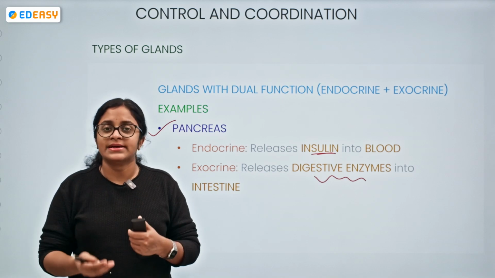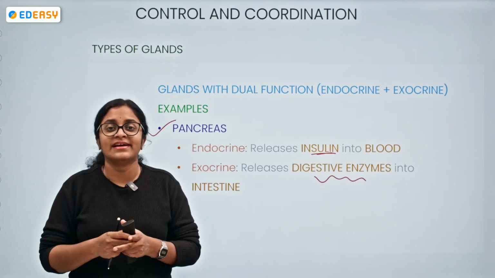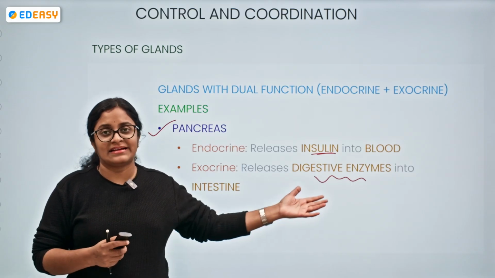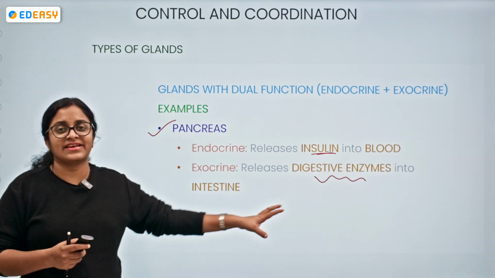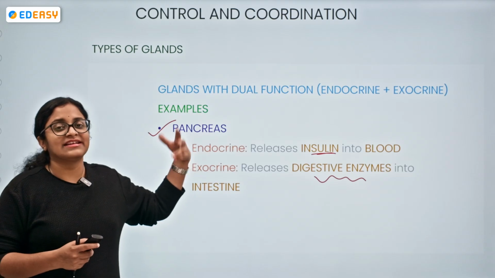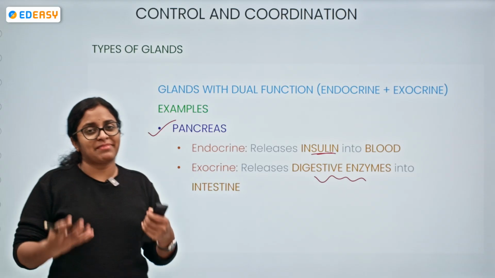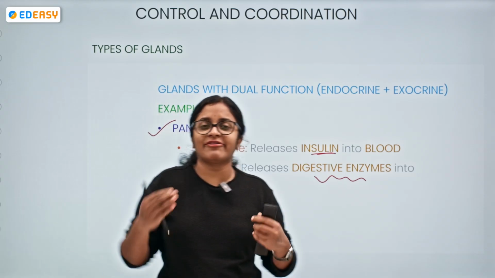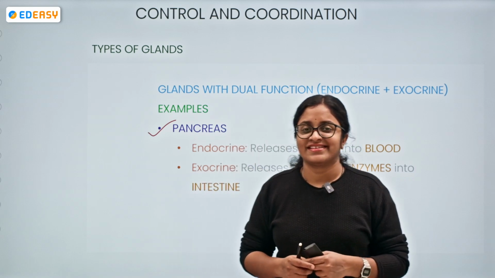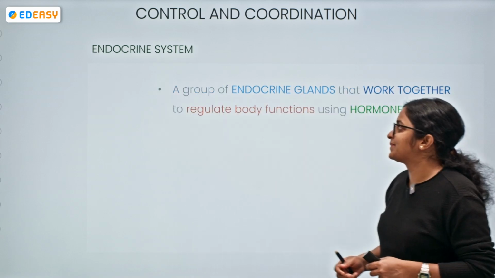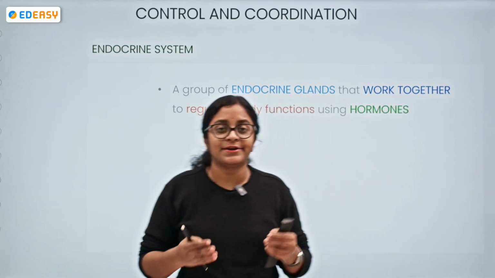They are responsible for digestion of carbohydrates, fats and proteins. So carbohydrates into simple carbohydrates, proteins into amino acids, fats into fatty acids and cholesterol, the digestion being carried out by pancreatic enzymes. So the exocrine function is where it releases the digestive enzymes into the intestine, whereas the endocrine function is when it releases insulin into the blood. So apart from the pancreas, do you think, students, we have any other kind of mixed gland like the pancreas? Yes, we have a lot. Think of it.